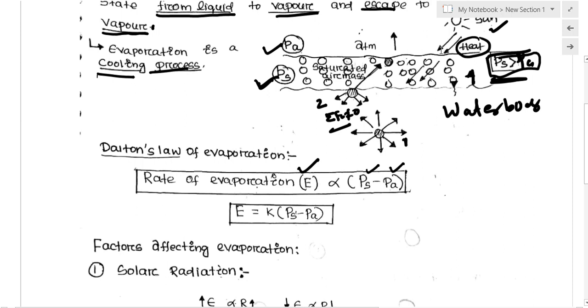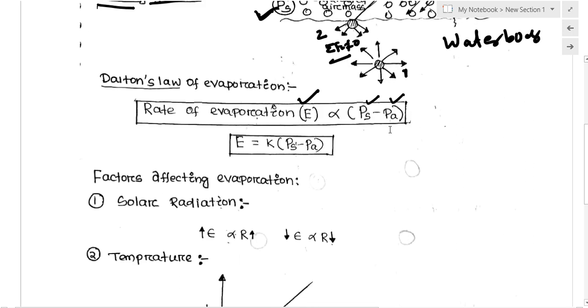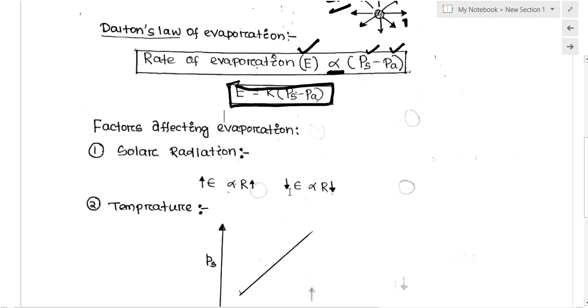So the rate of evaporation is directly proportional to the difference in saturated vapor pressure and atmospheric pressure. If you remove the proportionality constant, the rate of evaporation E will be equal to K into (PS minus PA), where K is the evaporation constant. So what are the various factors that affect this evaporation process?